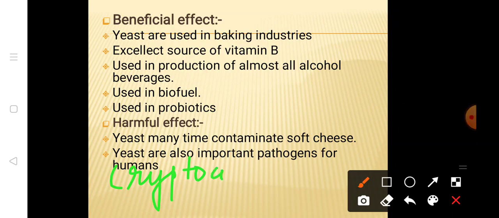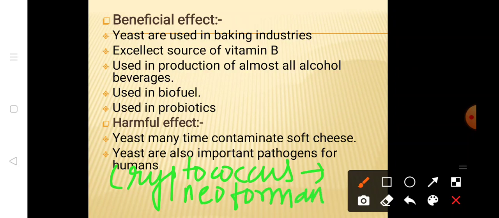Cryptococcus neoformans mostly causes pulmonary infection. So these are the harmful effects.